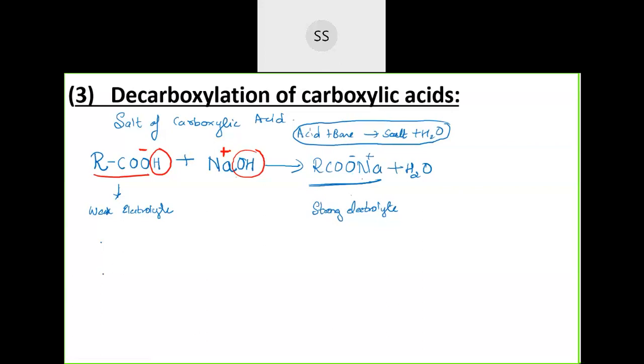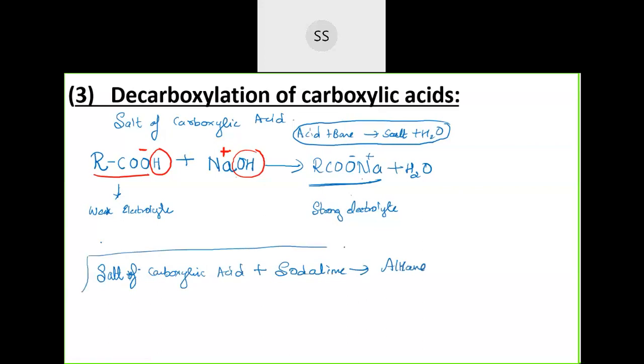This salt of carboxylic acid, see how the reaction is done. The salt of carboxylic acid is made to react with soda lime to give you alkanes. This is the reaction we are going to study. In brief, I've told you what we are going to do. Plus one more side compound will be formed, that I will tell you about. This is what has been done.